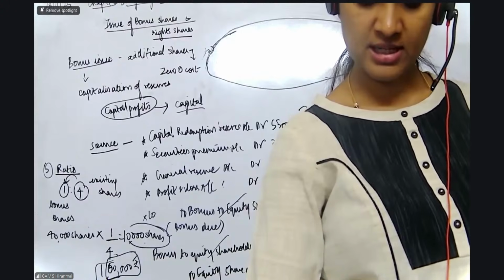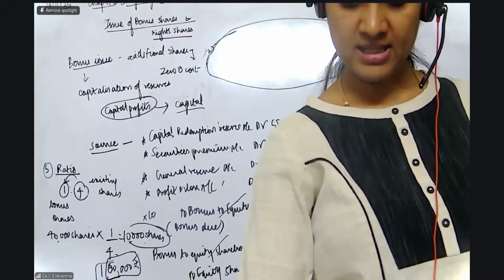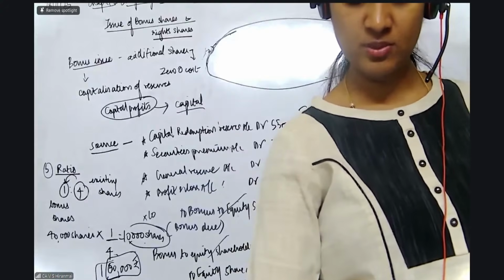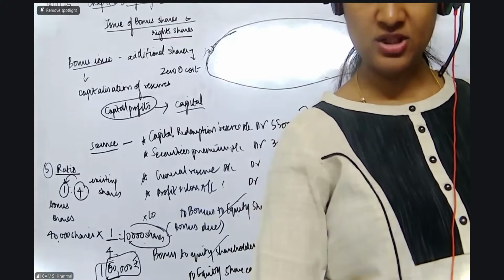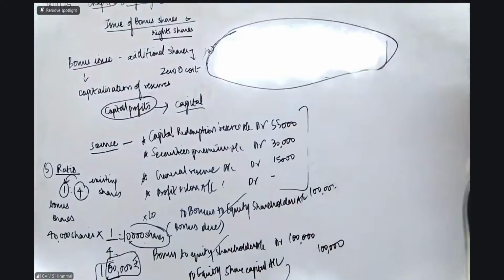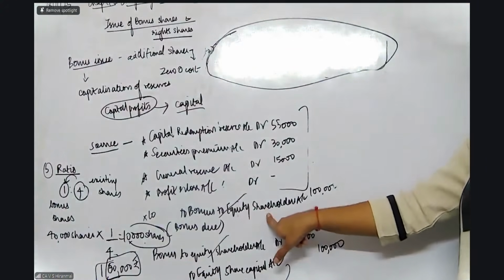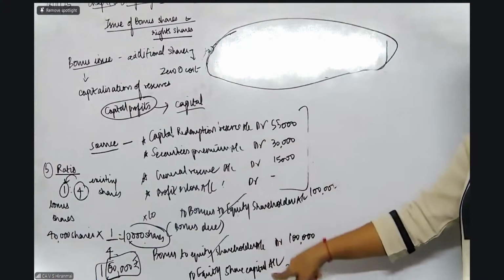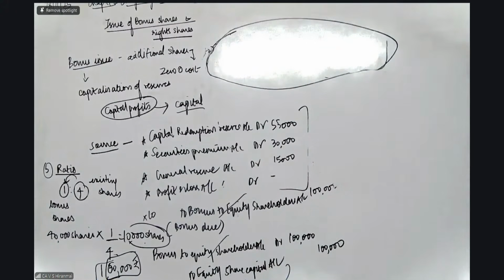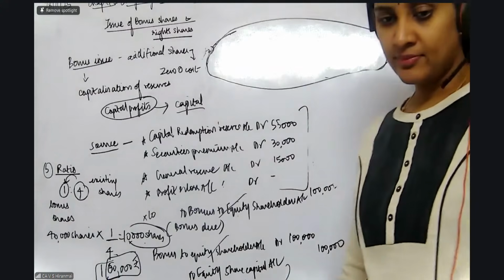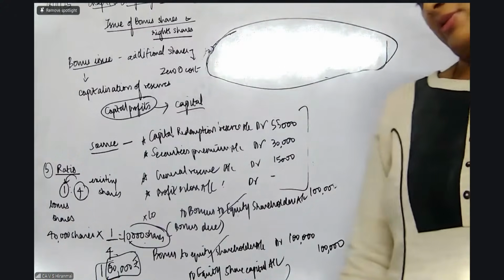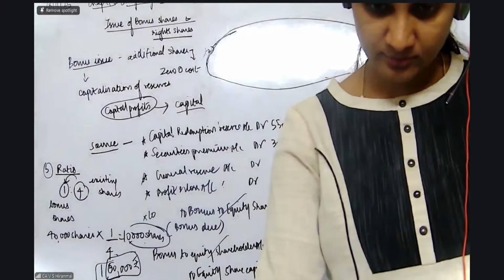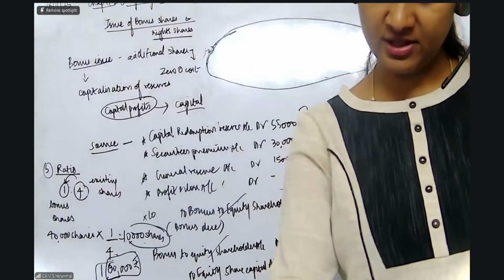Kartikeya Agarwal, the last entry is very simple. What is the last entry? Bonus to equity shareholders to equity share capital, which means that you are now giving bonus to them from the reserves, but ultimately these reserves should be transferred to the share capital. Clear? Can we go to the next illustration? That is what, Kartikeya Agarwal, that is the final entry.